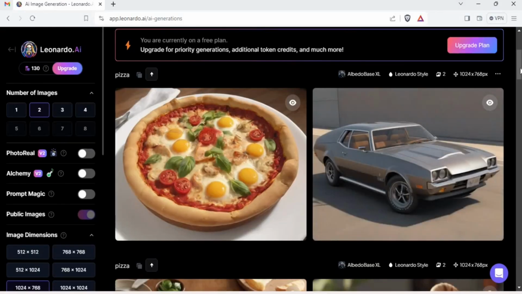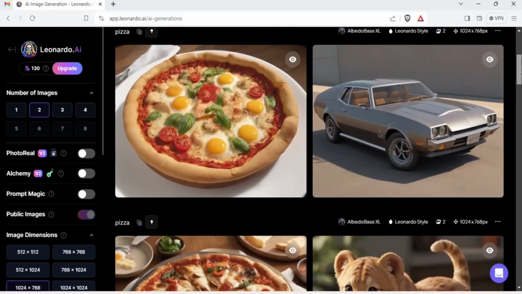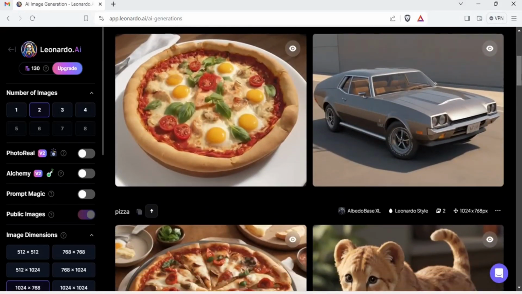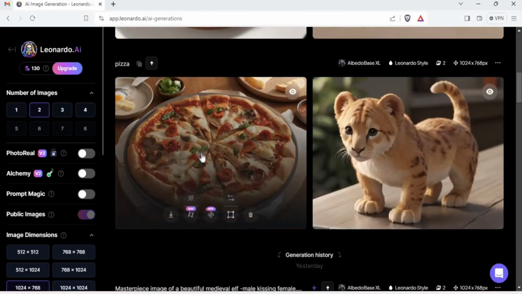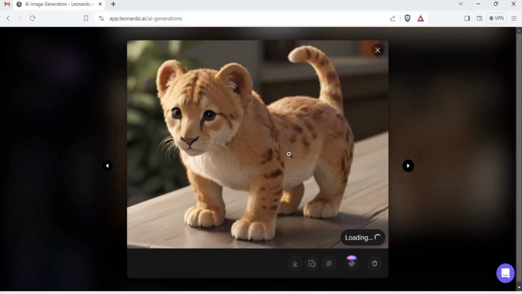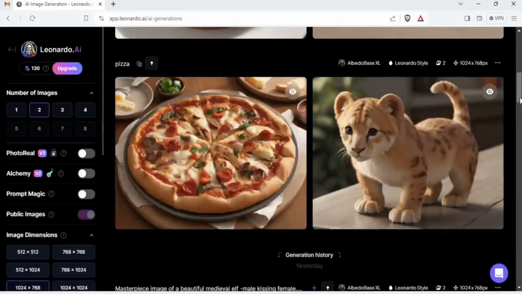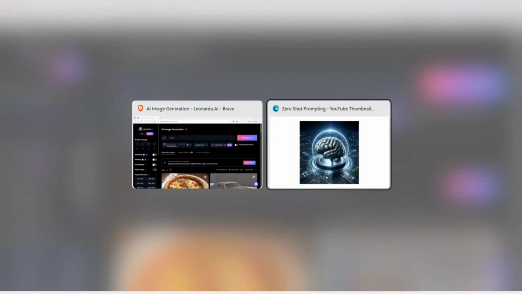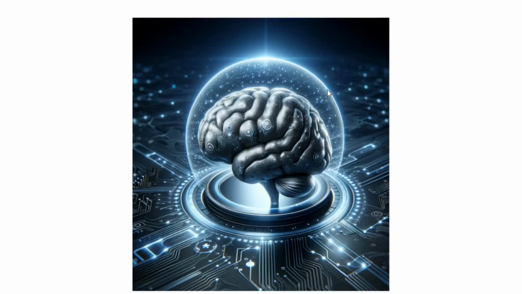So that was the most simple prompt that I've given, and that was for pizza. Oh, okay, so it generated here again. So it generated pizza for me. It was pretty fine. But I don't know why this generated a cub for me. That's okay. That is how zero shot prompting works. That was it for this one. I'll see you in the next one.